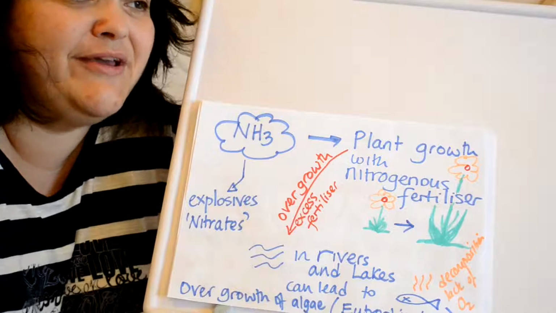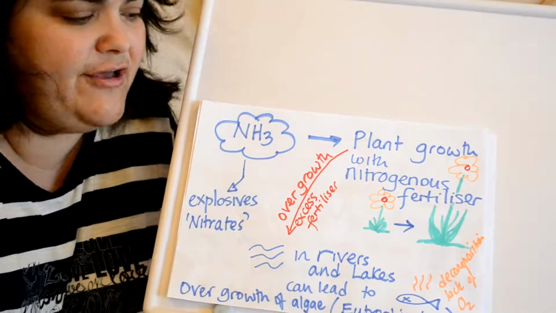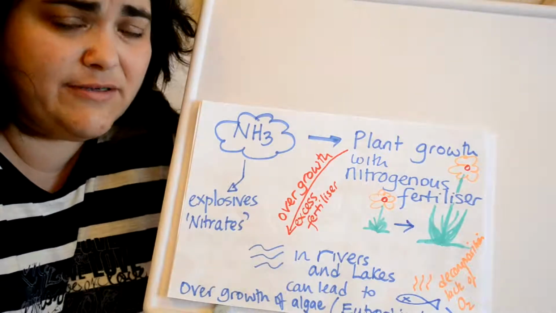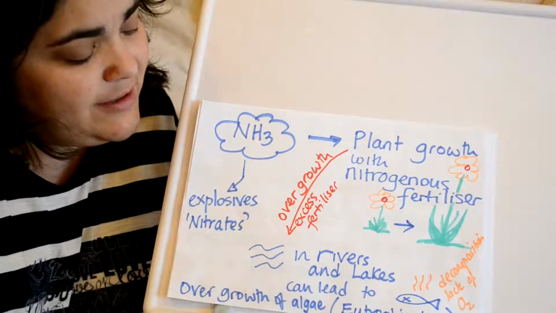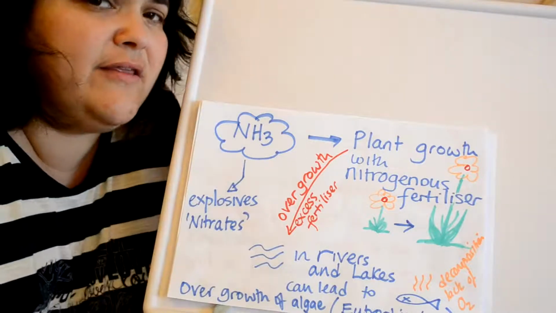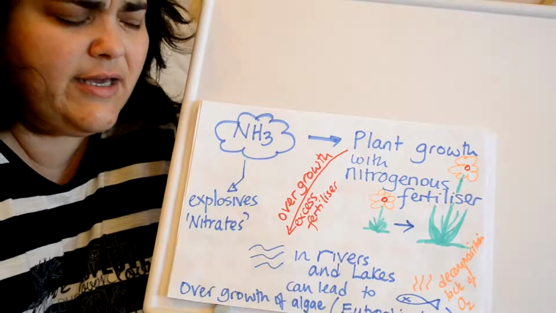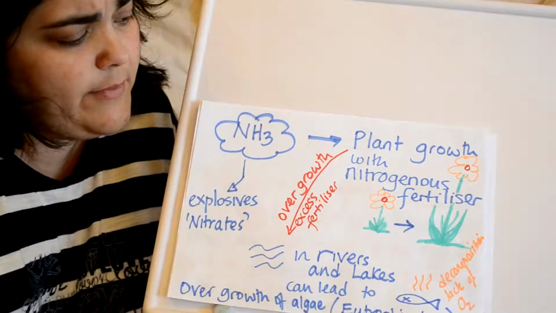In the past we had to use manure and guano, guano being bird poo, and that actually made some countries quite rich trading in their bird poo, particularly South America and Africa, where they have large colonies of seabirds and penguins.